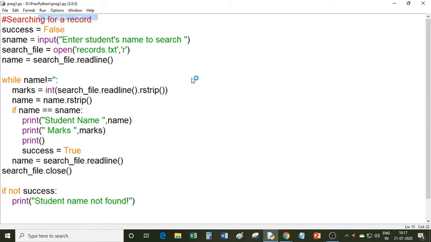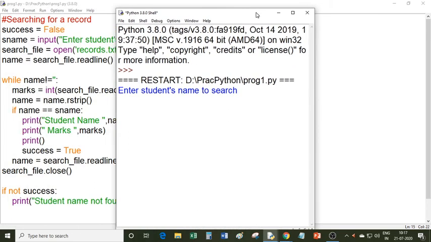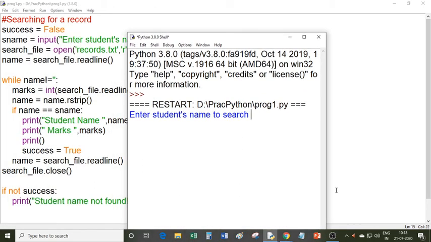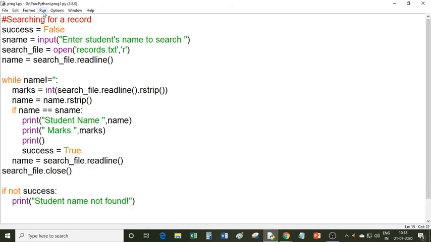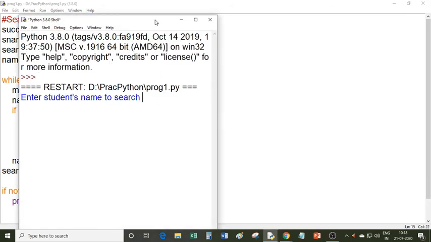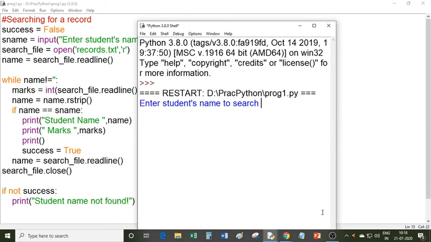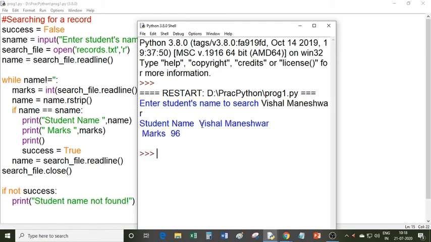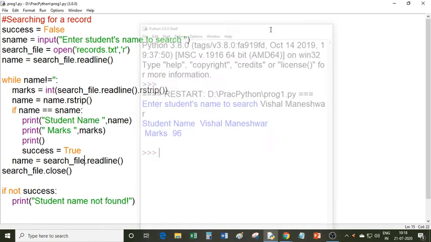So let's run this program. Enter student's name to search. So Suryam Patle. Now it is displaying Suryam Patle and marks 98. Let's run again. Enter student's name. I type Vishal Maneshwar. It is displaying the name Vishal Maneshwar, marks 96.